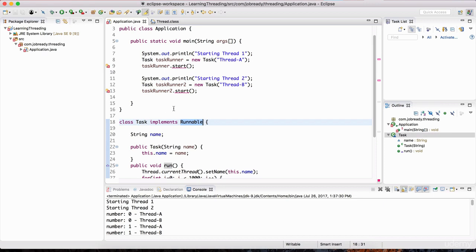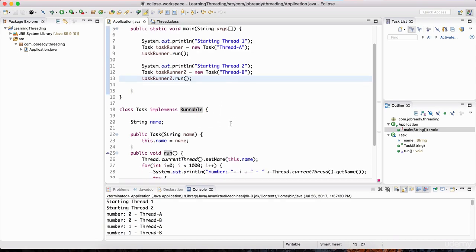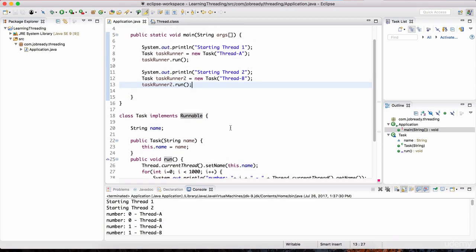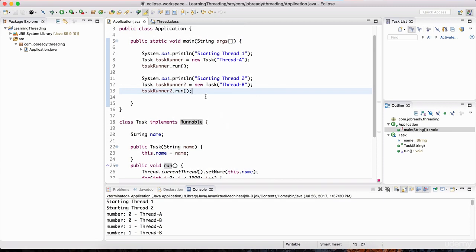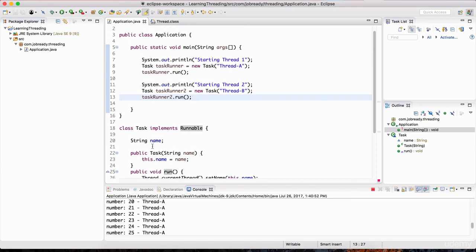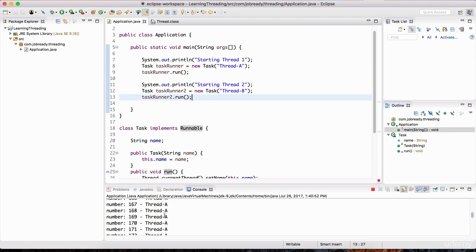So you might think that, okay, instead of using the start method, I could just do run, right? If we do this, now the code is compiling, but this is not multi-threaded anymore, right? We're not using the thread class. I'll prove it to you. If I hit play, notice everything is being executed sequentially. It's still doing thread A. There is no interleaving going on between thread A and thread B. It's only doing thread A.